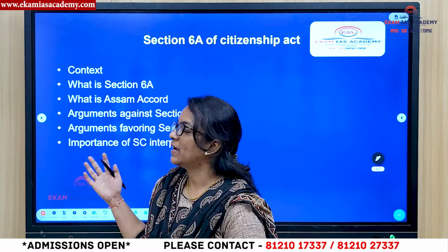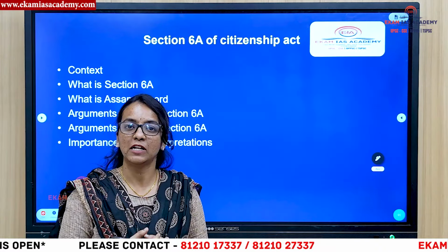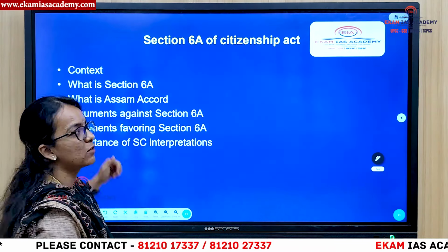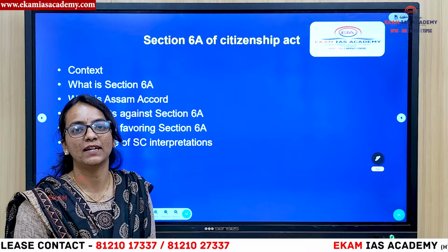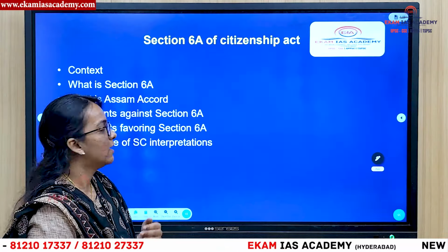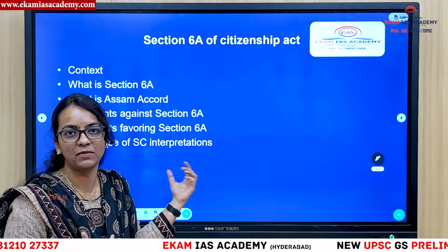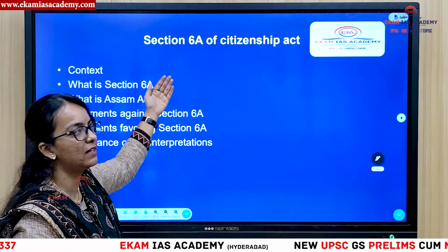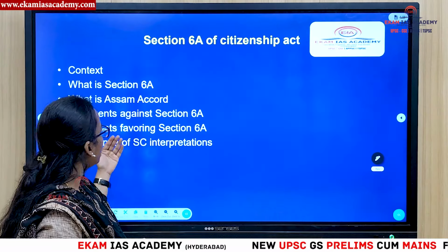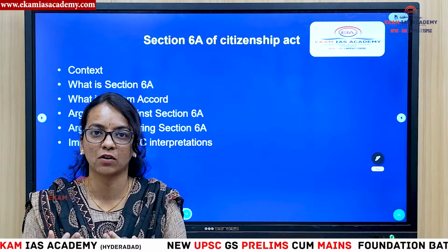Hello guys, today we will discuss Section 6A of the Citizenship Act. First of all, we need to know the context: why it is in the news, why there are many articles popping up related to Section 6A, what Section 6A is, and what the Assam Accord is. There are multiple things we need to learn from this topic: arguments against Section 6A, arguments favoring Section 6A, and the importance of the Supreme Court's interpretations of the Constitution.